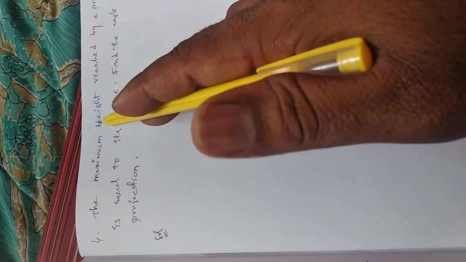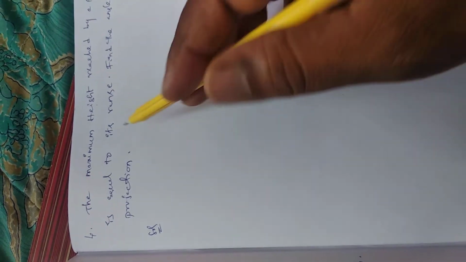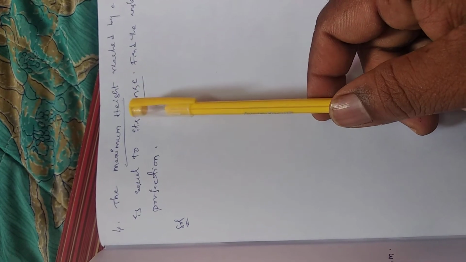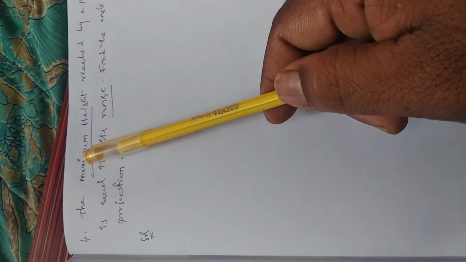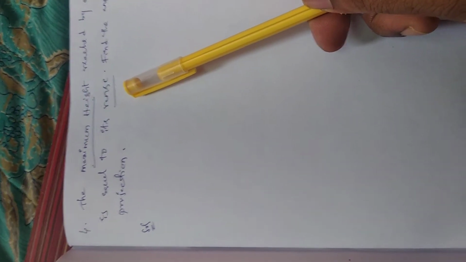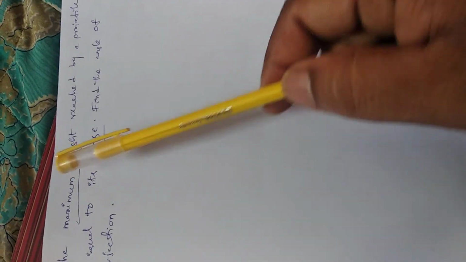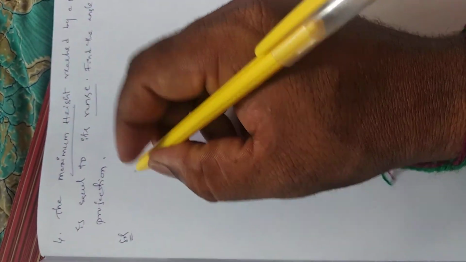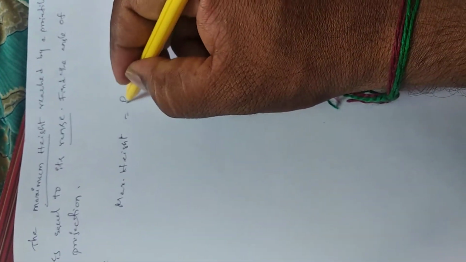So we know the formula for the maximum height and range. In the problem, no numerical values are given, so we can use the formulas for the maximum height and range. The given condition is that the maximum height and range are both equal, so maximum height is equal to range.